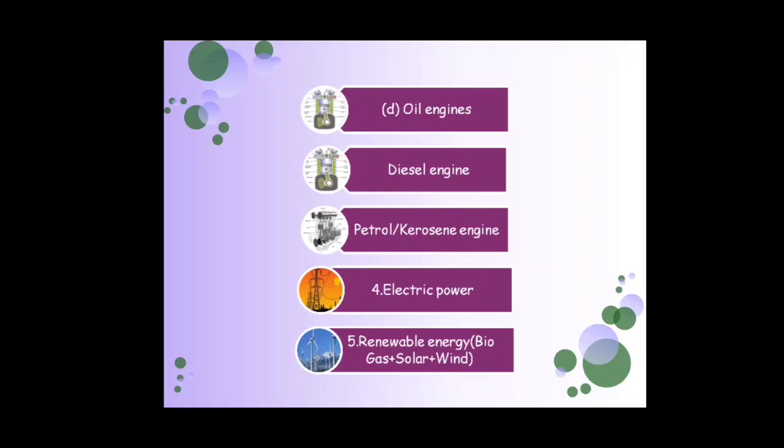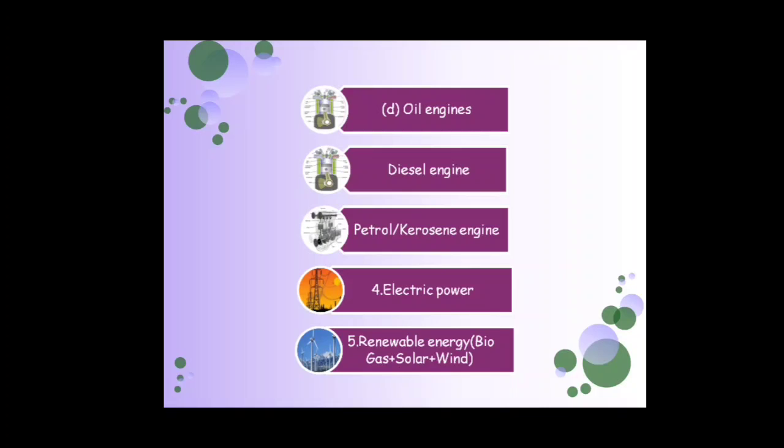These engines are the diesel engine and petrol engine. Then electric power and renewable energy sources. This is the modern power source we use on the farm, that is renewable energy sources.